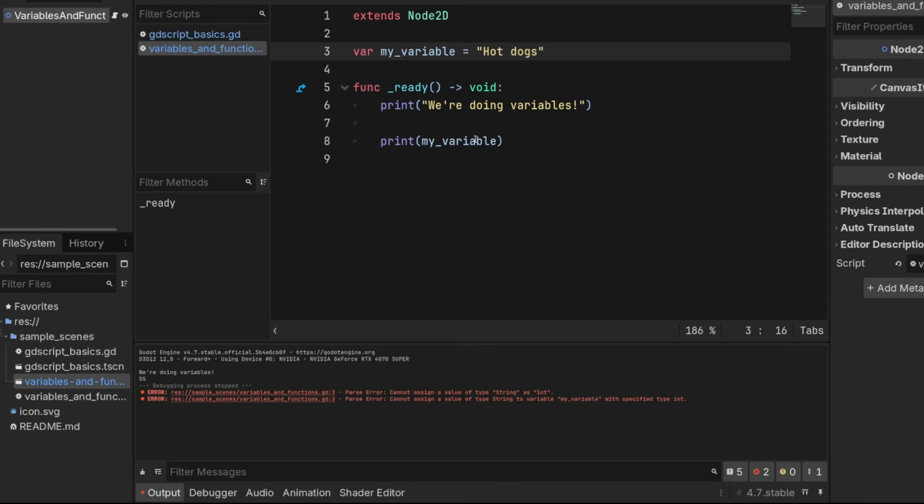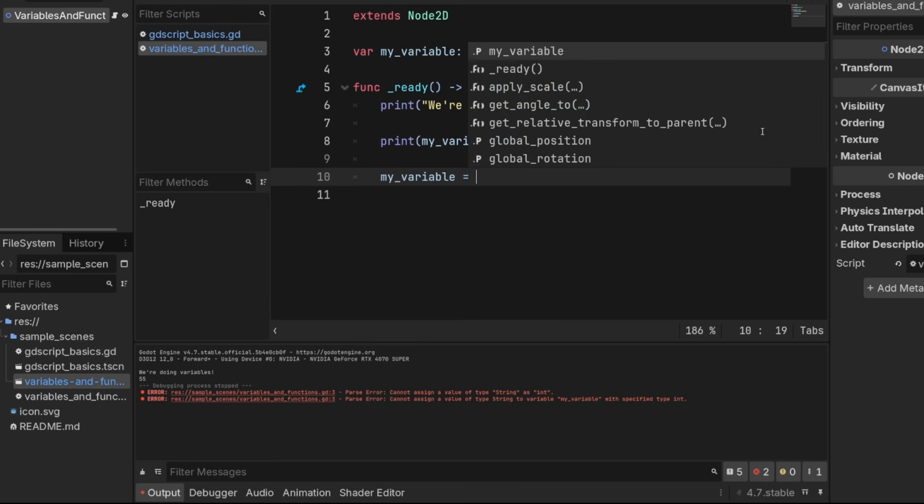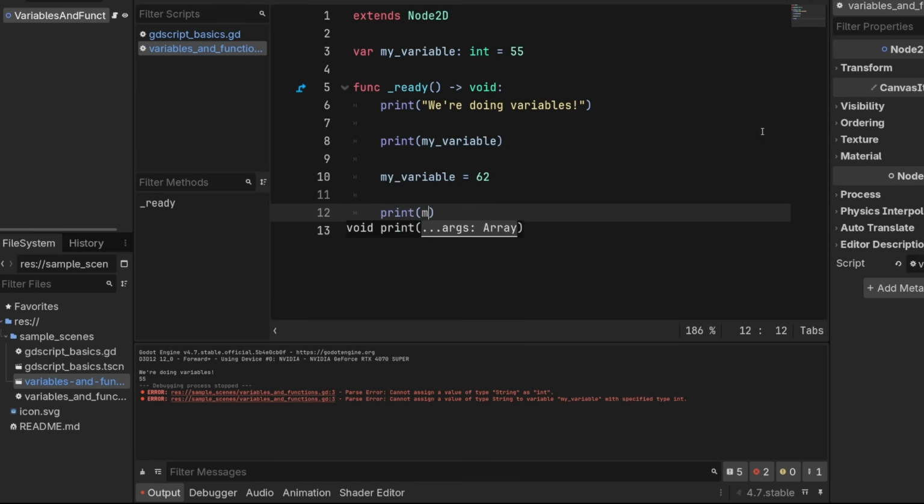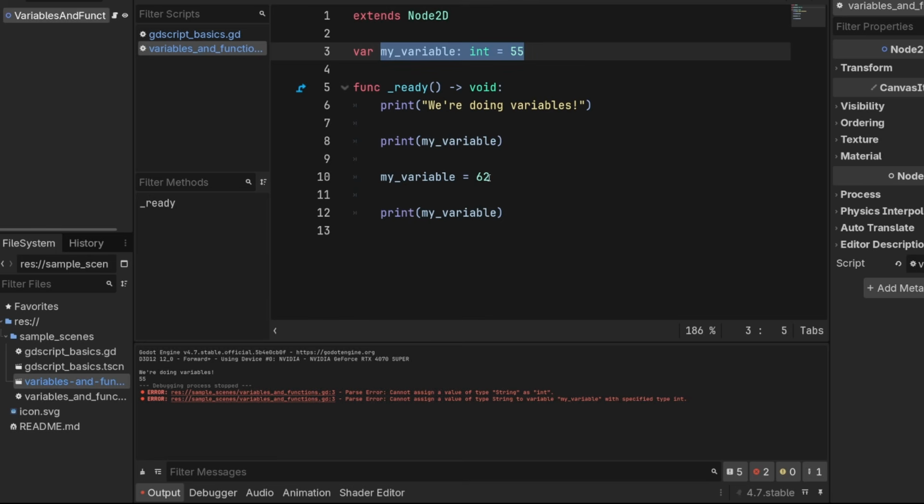Now, if you don't do that, you can assign this anything you want, and you can reassign it. I think that's kind of dangerous. Usually you want it to be a single type. Now, another thing you can do with integers is reassign them. So we can do my variable equals 62. And then if you print my variable, we'll see, and we know how code flows now because we did the last section. We'll print what? Well, we'll print the current number of my variable here. We'll change it to 62, and then we'll print 62. And let's run that.